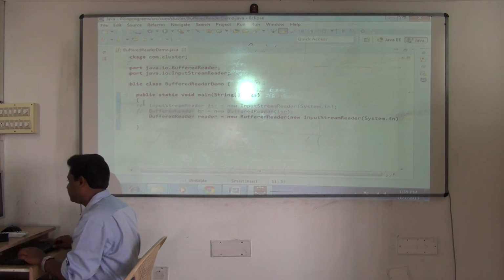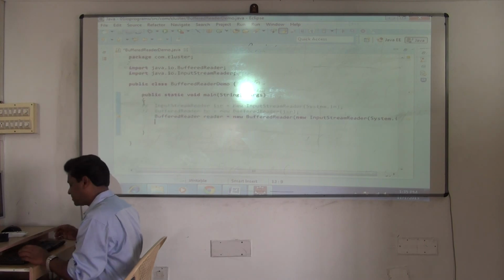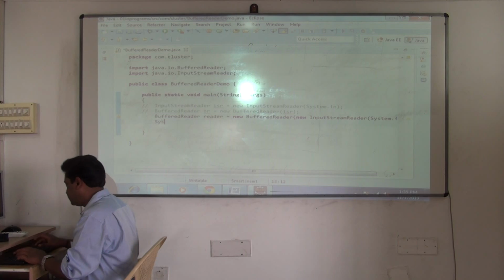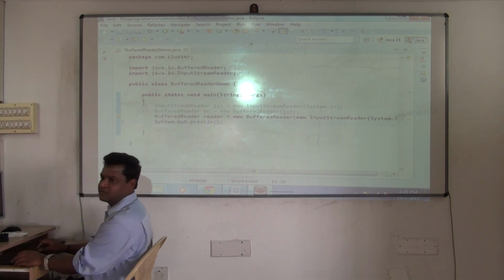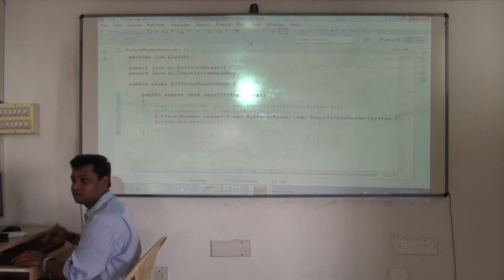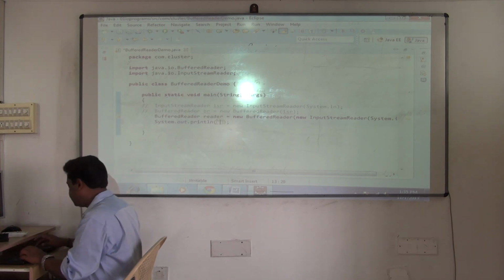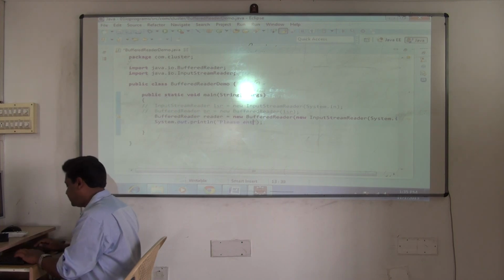Straight away start doing what now? Reading the values. First I'll ask the user to give the value. Please enter value. I'll use SOP only. If you want, you can use SOP or PrintWriter. I'll use print. It's easy for us. For simple Java programming you can use SOP only. I'll write, please enter a value.